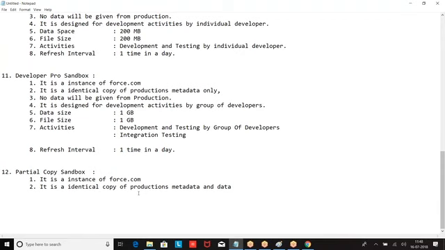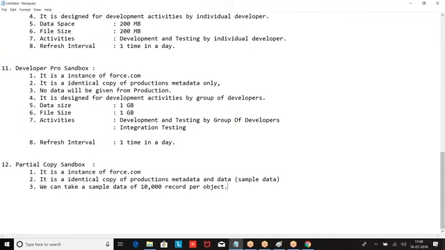When we say data, it is only sample data. We can take a sample of 10,000 records per object. It is designed for testing activities.